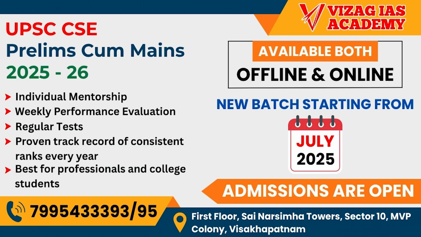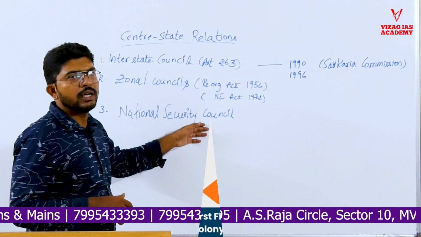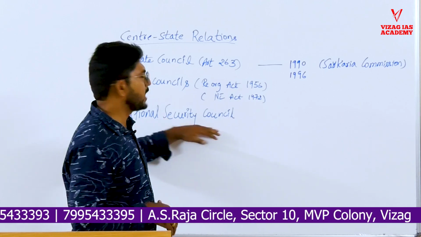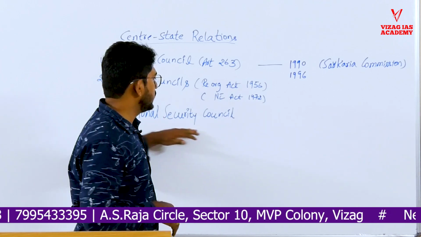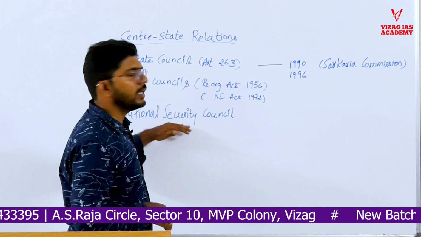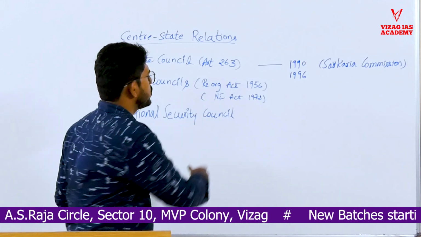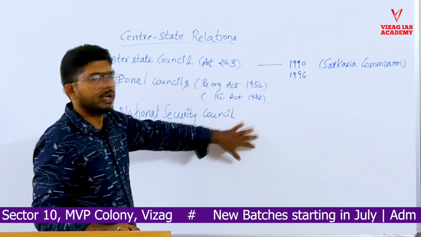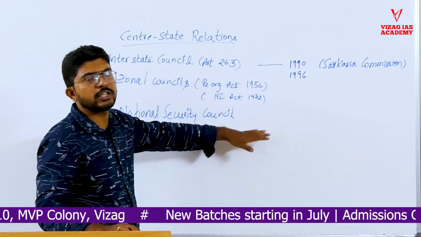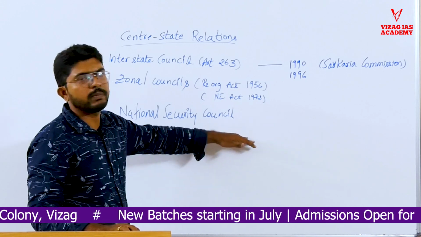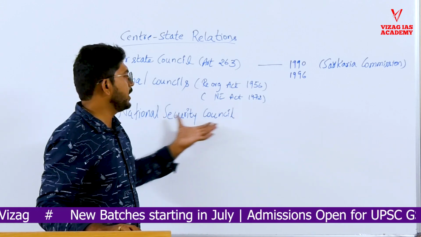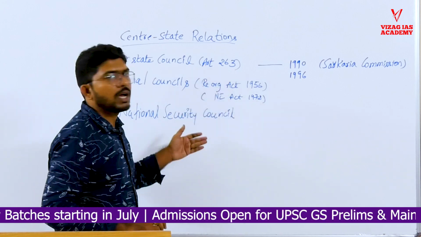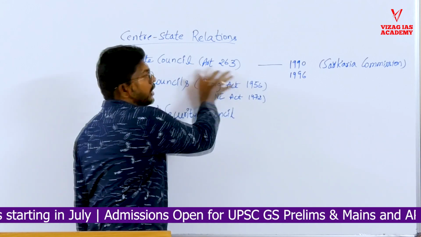Apart from that, there is another body called the National Security Council. By the name, everyone can understand that it is an executive body, because it is about security. The major part of this council is that it advises the Prime Minister and President. It is chaired by the PM, who is advised by the National Security Advisor and 3 other army personnel. It is created by executive order. So these are the 3 separate bodies that were asked in it. It was a very basic thing. Everyone should know about it.